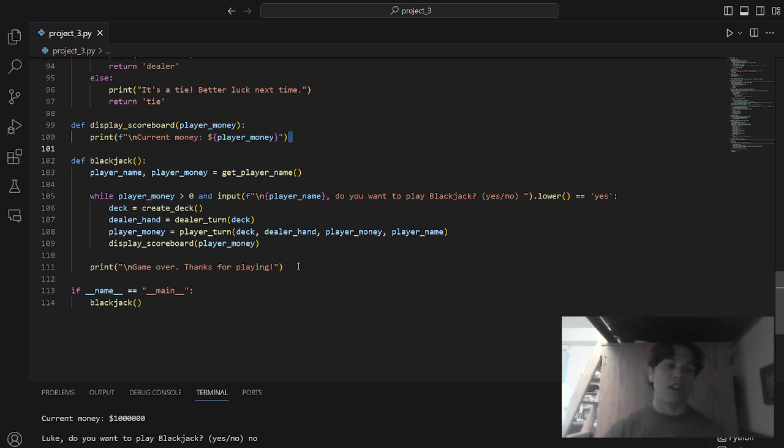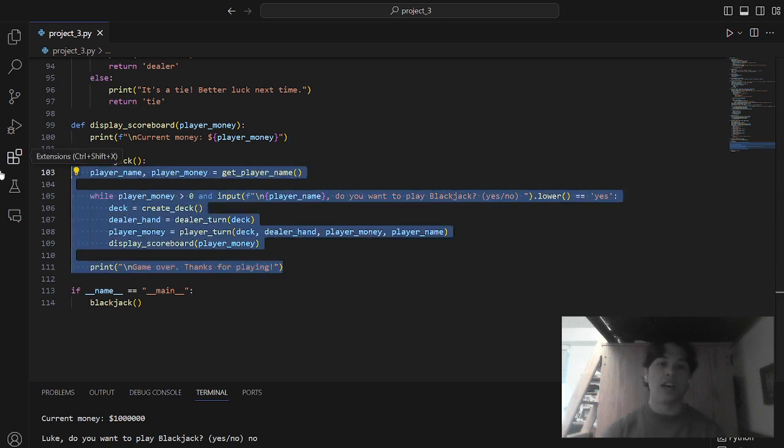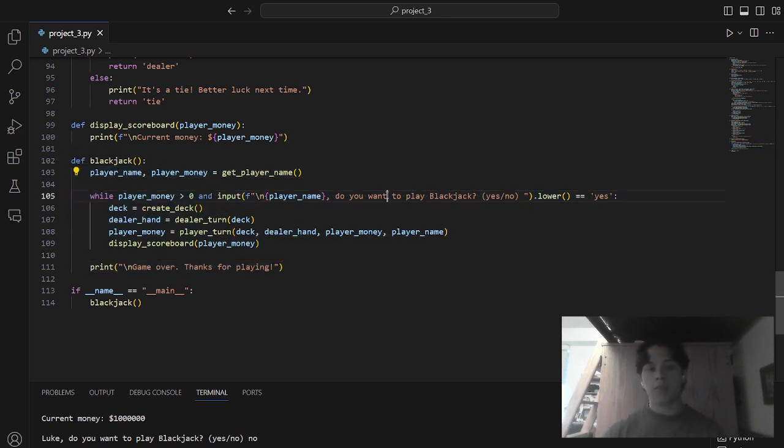Then we have an overarching function, blackjack, which is just the main function, and it will ask them whether or not they want to play the game. Then it creates a deck, gives the dealer a turn, gives the player a turn, hit or stand, and then we display the scoreboard and whether or not they've won. We double their bet if they win, we don't if they lose. Game over if they have no more money or if they don't want to continue playing.